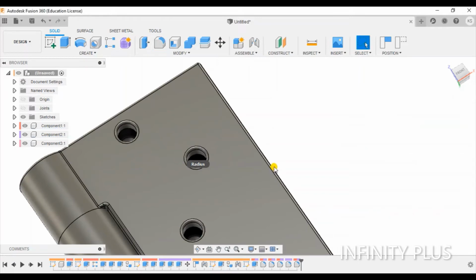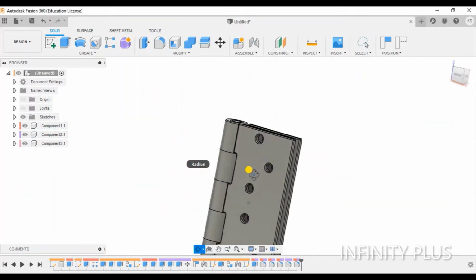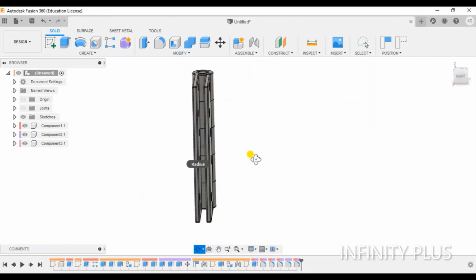One. Okay. So we have removed the sharpness from the edges by the fillet.